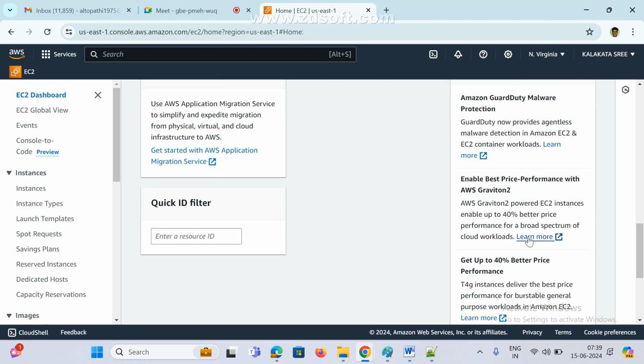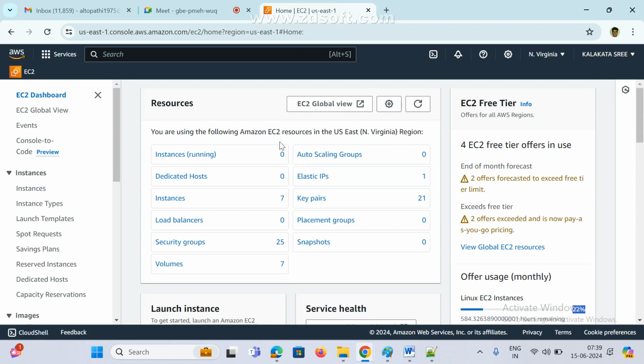Now anyway, leave all these things. First focus on resources here. See here, instances running. Do we have any instances? No. Auto scaling groups? No. Dedicated hosts? No. Elastic IPs, only one is there. They are using it somewhere, this is paid. They are getting instances, 7 instances running, and key pairs and load balancers and all.